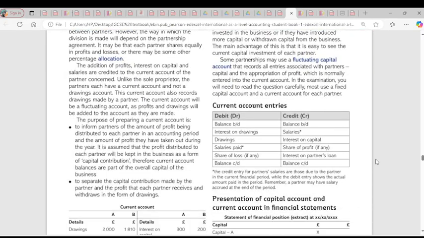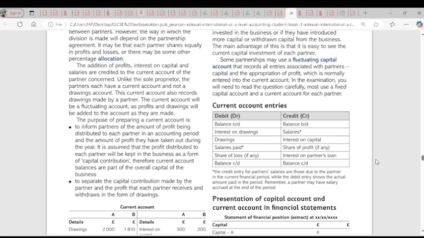Are you there? Yeah. To inform the partners about how profit is being distributed. So the current account is where the profit is being distributed. So you are preparing that. One of the purposes of preparing a current account is to let everybody know the share of profit. That's the first one. Two, to separate the capital contribution by the partner and the profit each partner received.